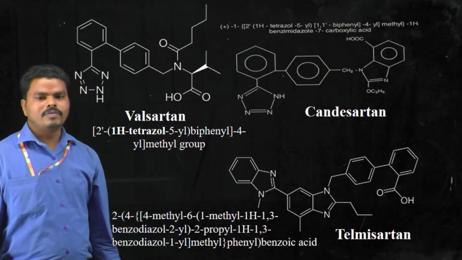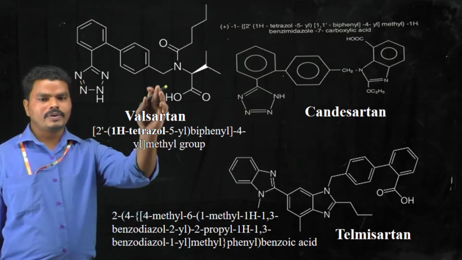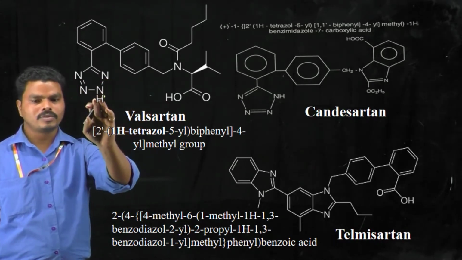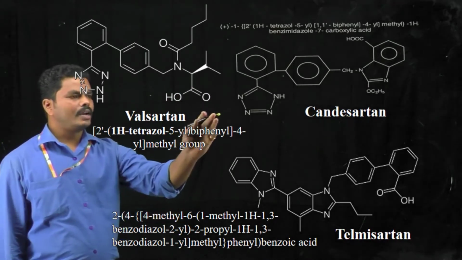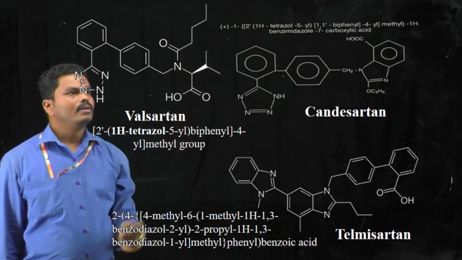When you see the chemical structure of valsartan, it consists of a diphenyl ring, and one of the rings is attached to the tetrazole moiety. Instead of the imidazole ring, it has a dicarboxylate group, with one of the carboxylate groups having an alkyl chain.